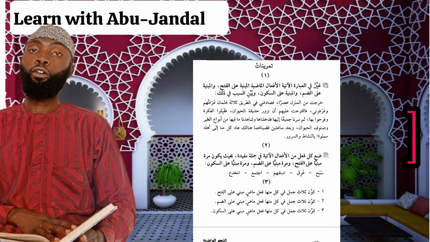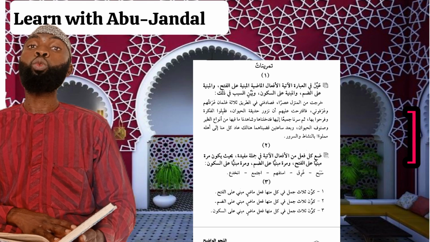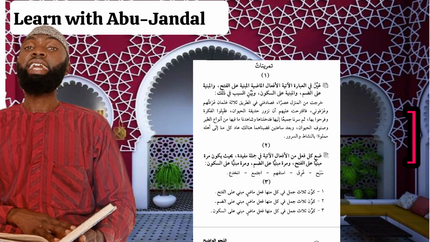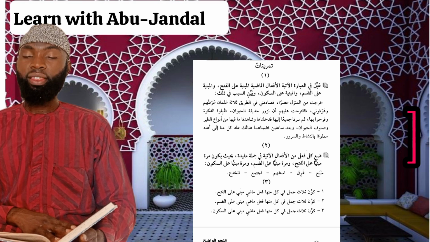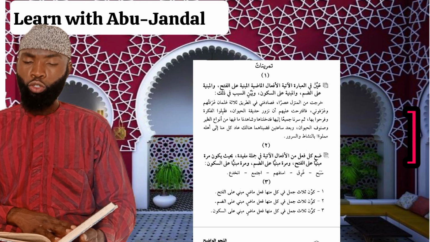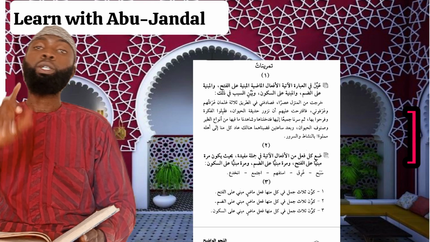The first sentence I can form, I can say الرجال ذهبوا, the men went. Next I can say الرجال أكلوا, the men ate. And next I can say الرجال قاتلوا, the men fought. Moving on to number 3, we have كون ثلاث جمل في كل منها فعل ماض مبني على السكون. Form 3 sentences. Each of them should have a past tense verb which is built upon sukun.